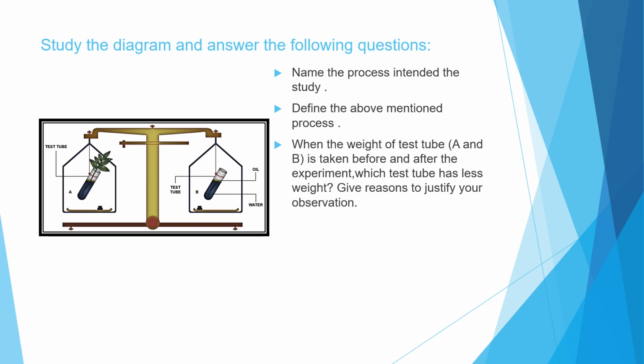So here is another experimental setup. See, this experimental setup is the same as the first one we have done. But here the experimental setup is a bit different. They have given you this weighing pan, so don't get confused. See the diagram, study the diagram and answer the following question.